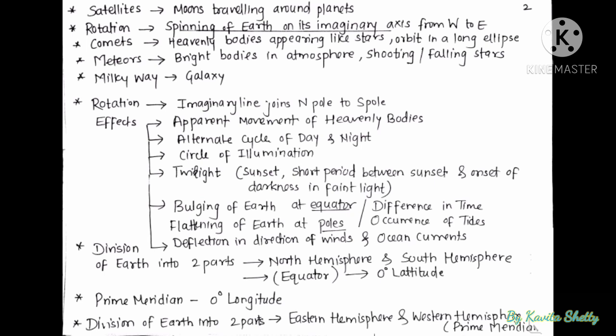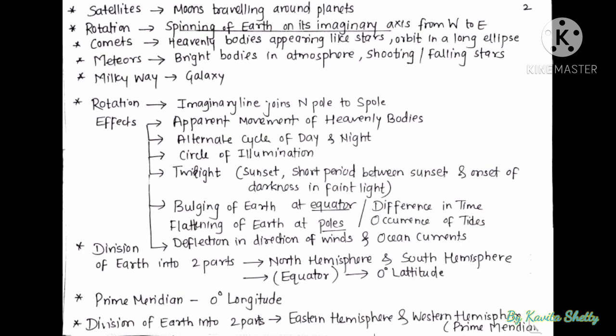Satellites are nothing but moons traveling around planets. So Earth has one satellite, which is moon. Next is rotation, meaning spinning of Earth on its imaginary axis from west to east. Comets are heavenly bodies appearing like stars orbiting in a long ellipse. Meteors are bright bodies in the atmosphere. They are also called shooting or falling stars. Milky Way is nothing but our galaxy where our solar system is.